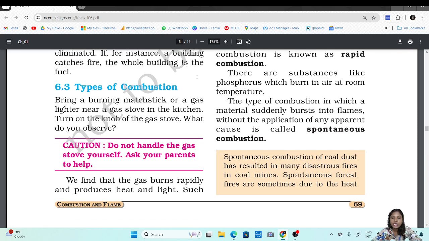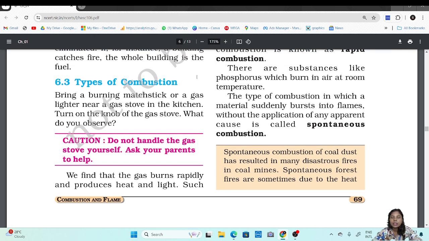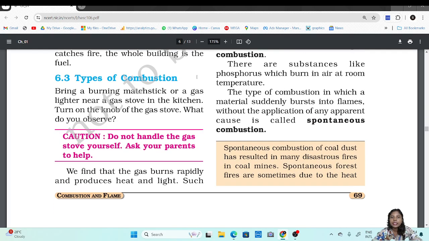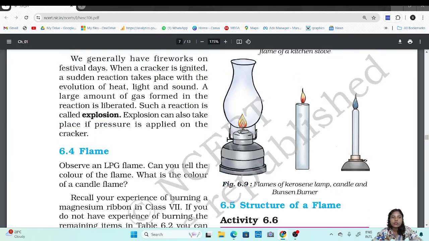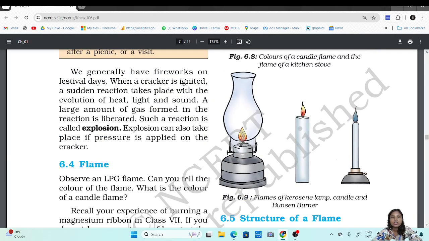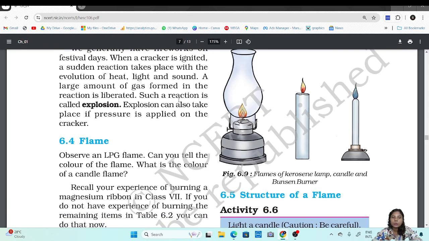Then spontaneous combustion, in which without any external source of heat or flame, the substance can catch fire. One example was phosphorus. And lastly, explosions, in which there is heat, light, sound and a high amount of gas liberated.